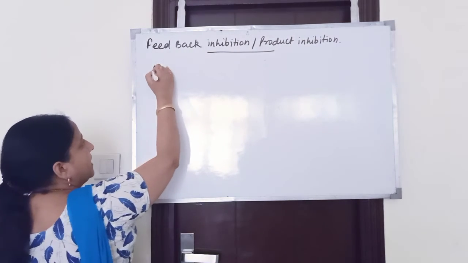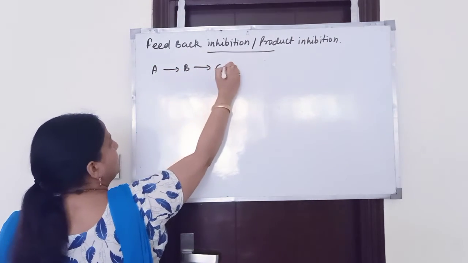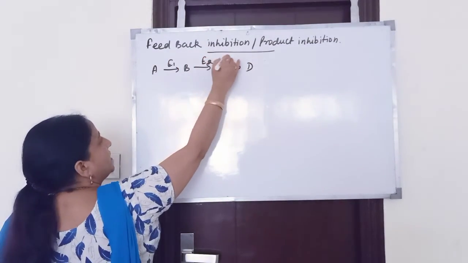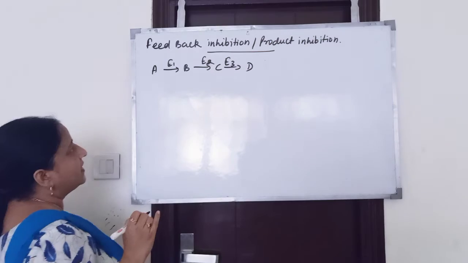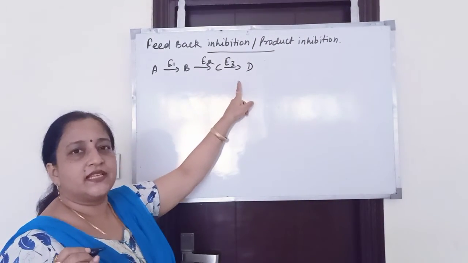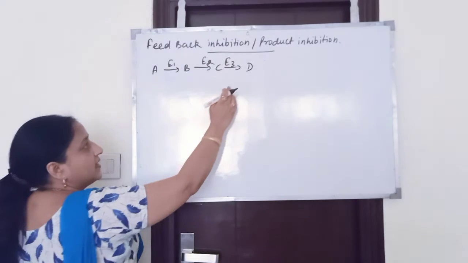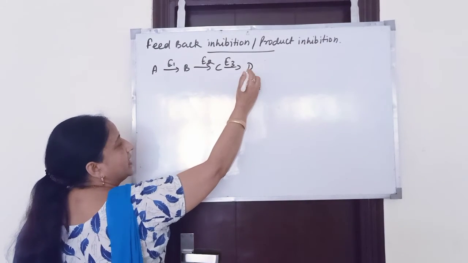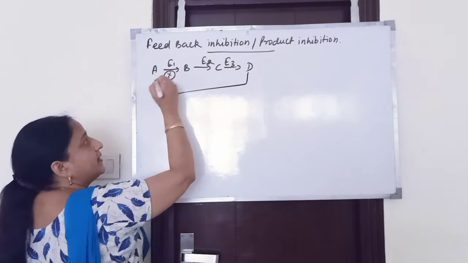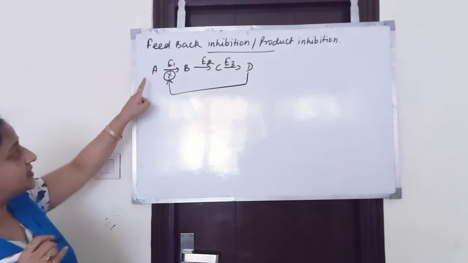For example, product A is changing into product D, and 3 enzymes are involved in this pathway. If the concentration of D increases beyond a particular limit, then it will inhibit the first enzyme of the pathway.